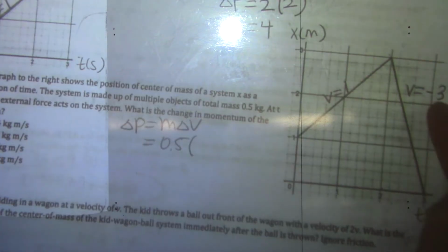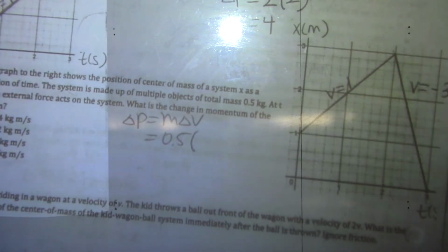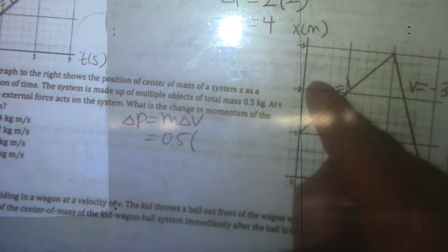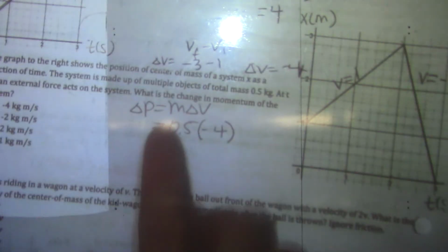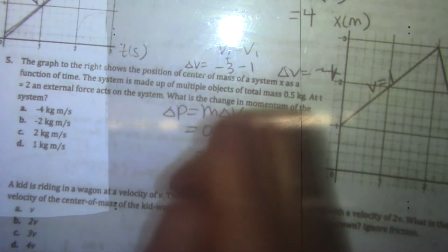I have a negative velocity right there. When you find your change in velocity, negative 3 and 1 is not a change of 2. If you do v final minus v initial, negative 3 minus 1 is actually a change in velocity of negative 4. So when you do mass times change in velocity, you actually get negative 2.